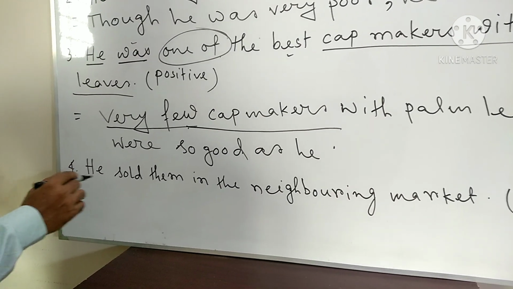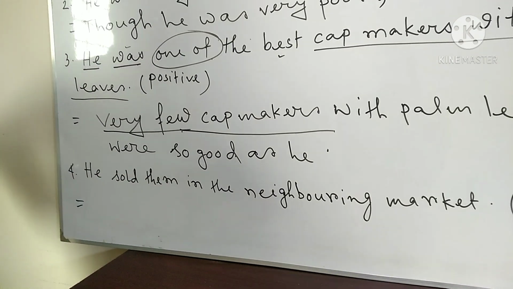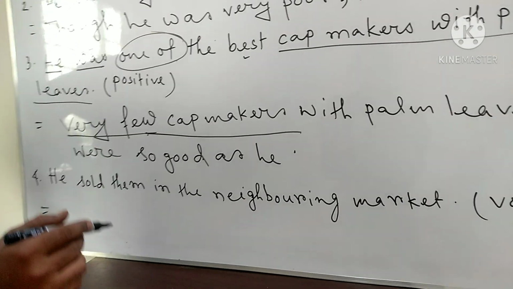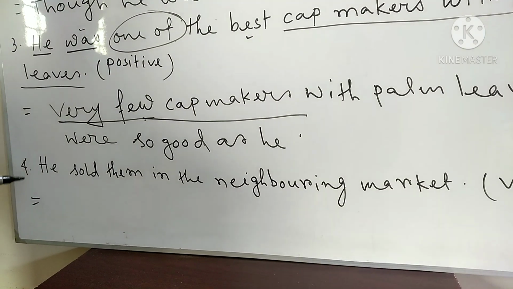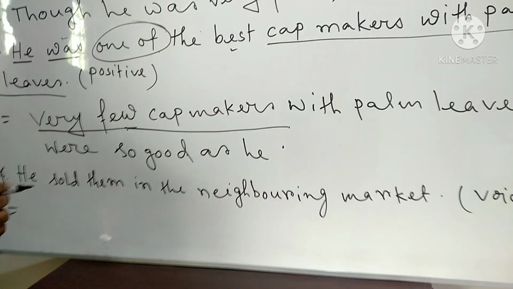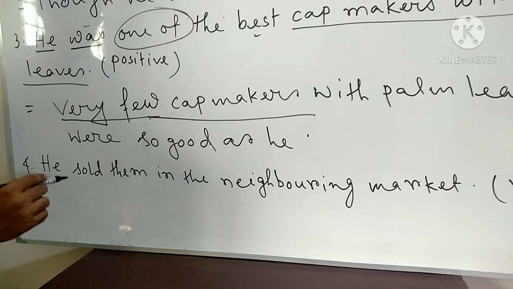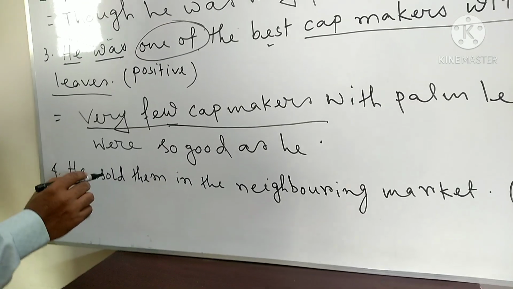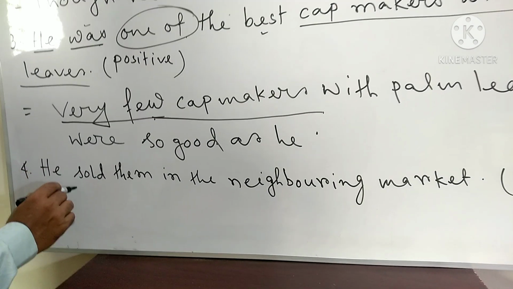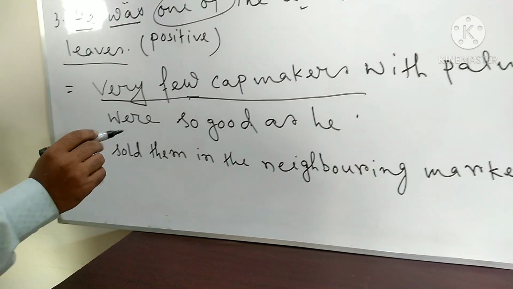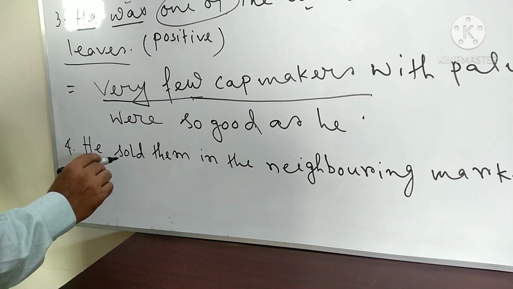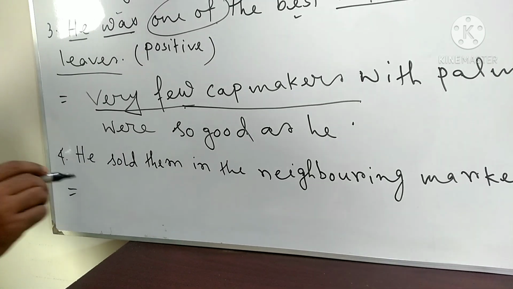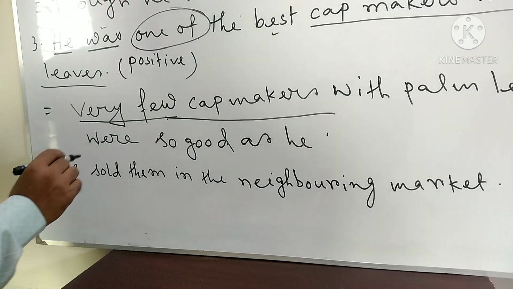Question number 4. He sold them in the neighboring market. Voice change. My dear students, this sentence is in the active voice, so we have to turn it into passive voice. Now how have we understood that this is an active sentence?